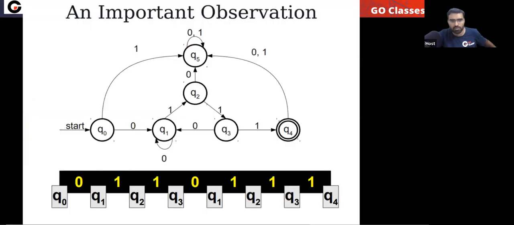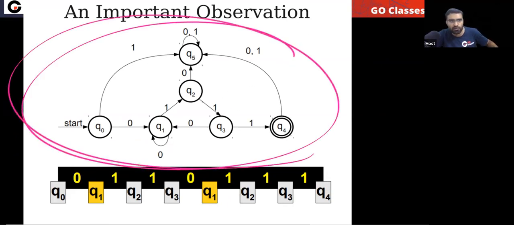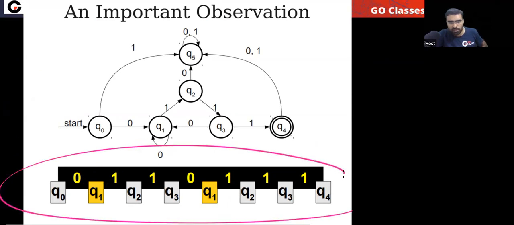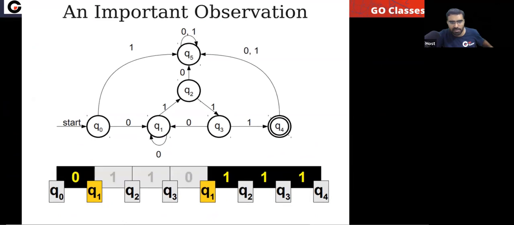I hope you understood. You can notice some state will repeat for the candidate strings. For any candidate string, here you can notice the number of states is 6. The length of the string is 7. Some state will repeat.